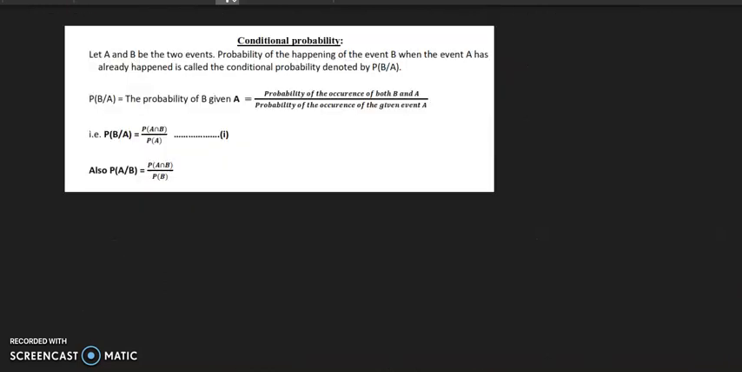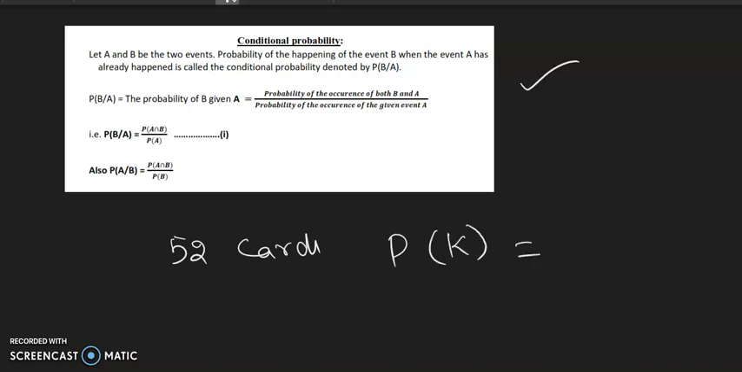And now coming to the definition of conditional probability. Let A and B be two events. Probability of happening of event B when the event A already has happened is called conditional probability. For example, I have a pack of 52 cards. If I say what is the probability of getting a king? We have king in 4 colors, right? 4 out of 52. I'll write like this.